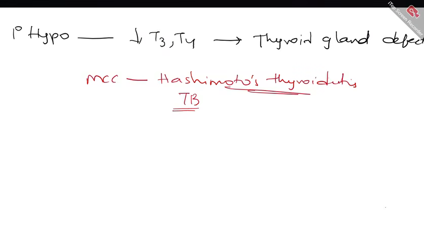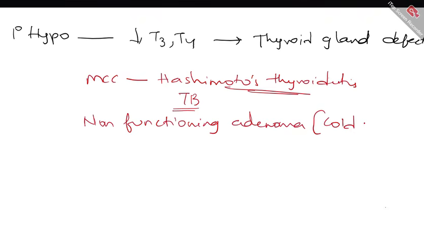Other causes are a non-functioning adenoma, or you can call it a cold nodule. What do you mean by cold nodule? In a scan, when you give a radionuclide, the nodule will not take up anything.